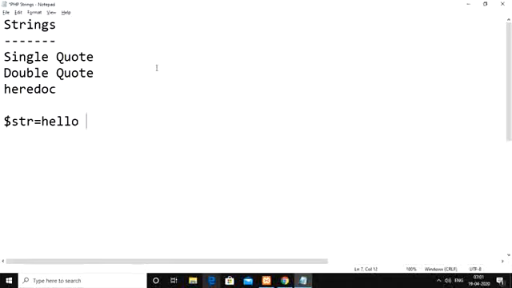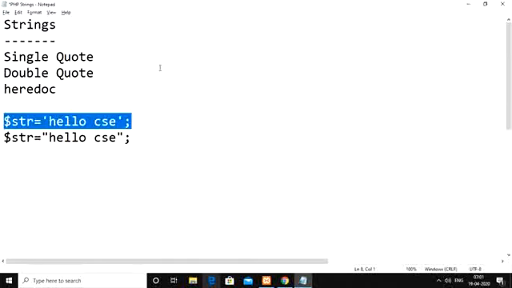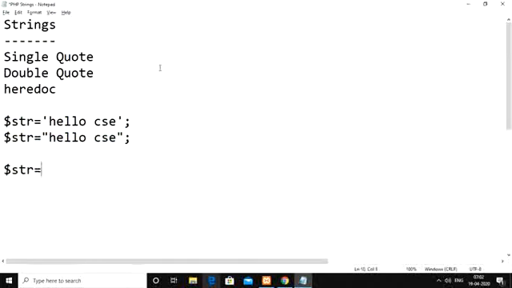That hello csc, you can either represent within single quotes, or the same you can represent within double quotes also. So either by using single quotes or double quotes we can create strings in PHP. Let us say within single quotes itself, if you want to enclose a single quote, we want to write something like string str equal to hello, then followed by a single quote, then followed by csc.